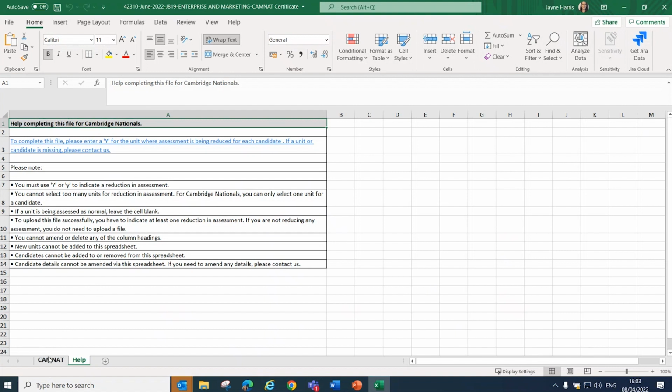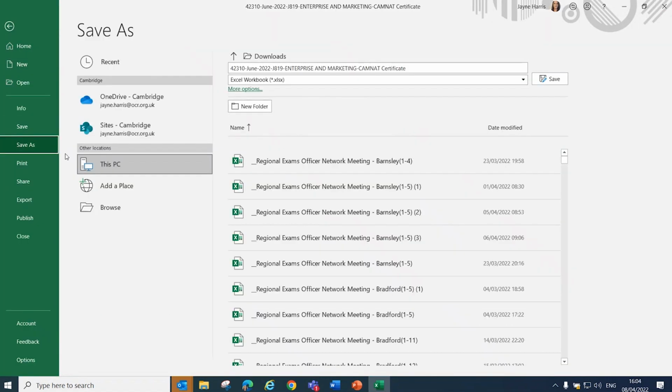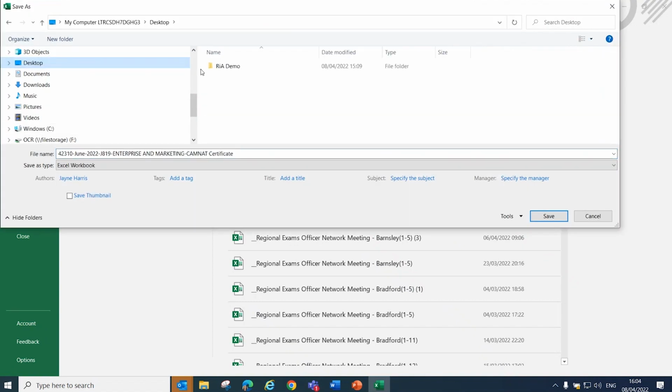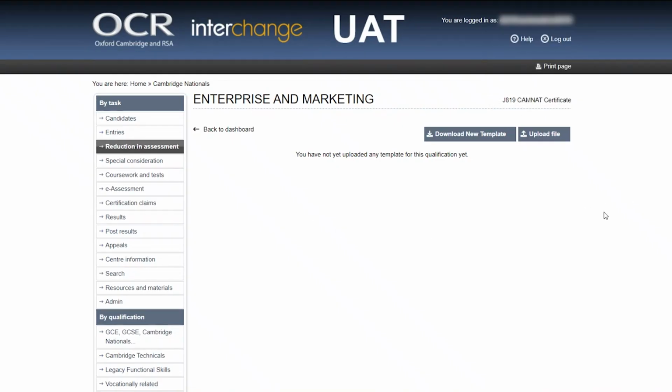So let's move back to the first tab to complete the spreadsheet. So you will enter a Y in the column of the relevant unit for the particular candidate. Once you have completed your spreadsheet, please save your file in the document area on your device. The spreadsheet can be saved in any file name that you will recognise, but it must be saved in Excel format. Once the spreadsheet is saved, you will then move back to the Interchange page for that qualification, and you are now ready to upload the file.